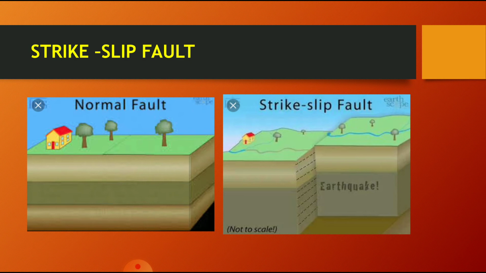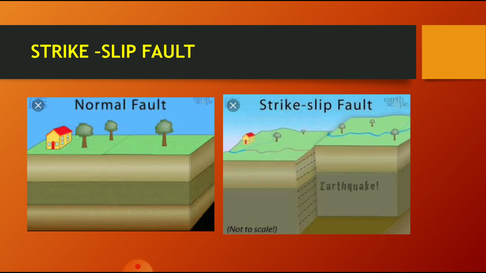There is a normal fault, meaning the total land is there and the upper crust is there. The crust of the earth is level and even, not uneven. But in the strike slip fault it is uneven, right? You can just see your earthquake is written over there. So that means the shifting of the place, you can even see it by comparing both the figures, how this figure is there and how the strike slip fault figure is there.